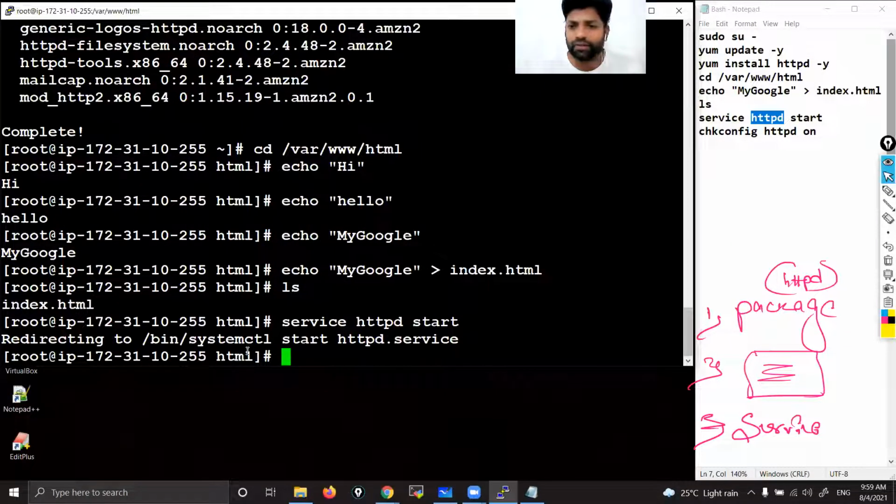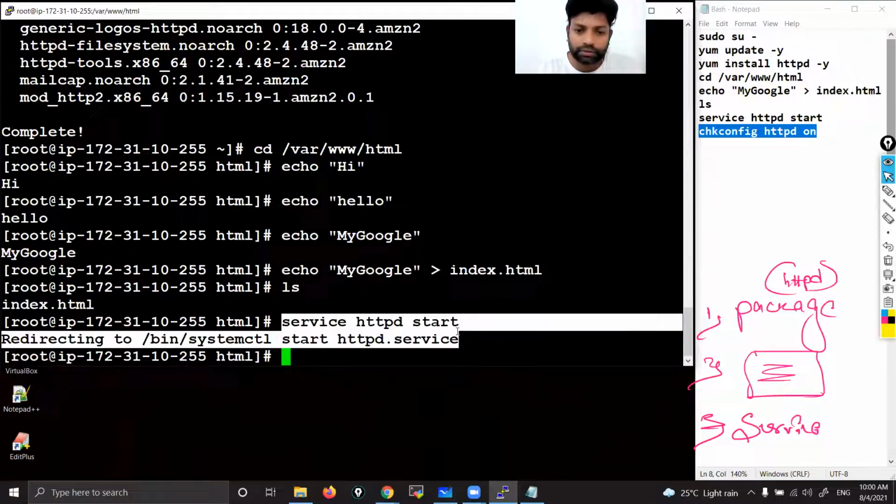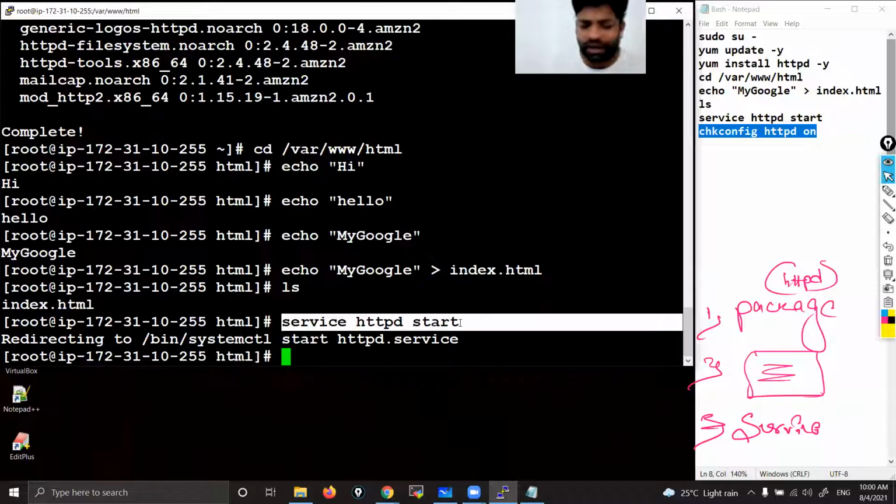Now the service is running. Then why do we have one more command at the end? See, now the service is running, that is fine. But after today's class, I stop this web server. Tomorrow I will start again. If you stop, the service will be stopped. Tomorrow when you start this server, the service won't get started. That means every time you restart your instance, the service is stopped. So tomorrow after starting this instance, again you have to run this command to start the service. But that's a big headache, right? Every time running this command after every restart.